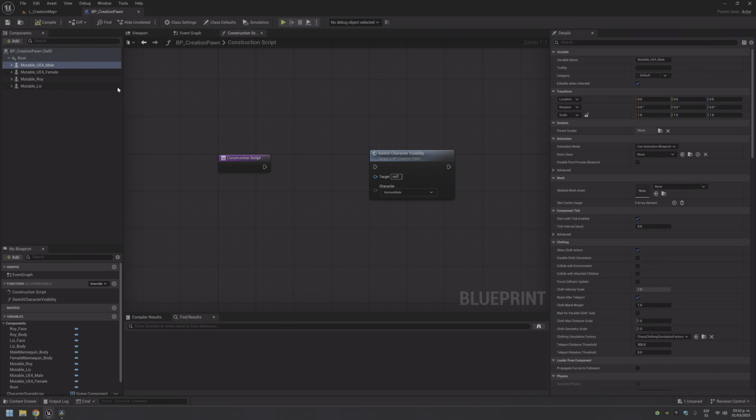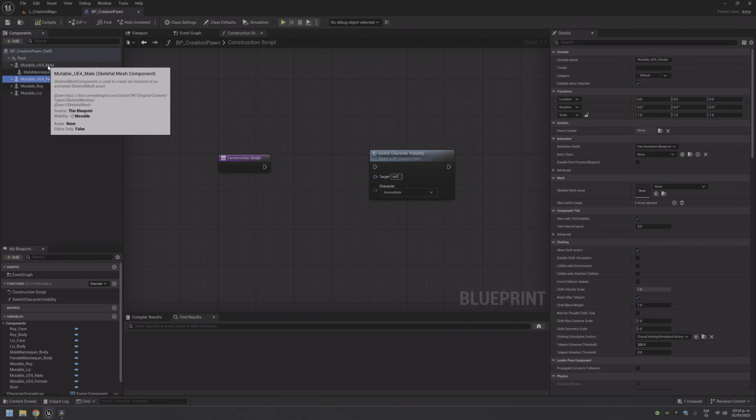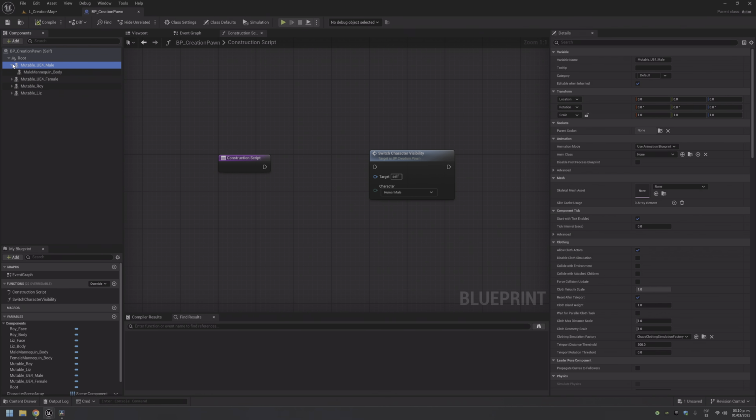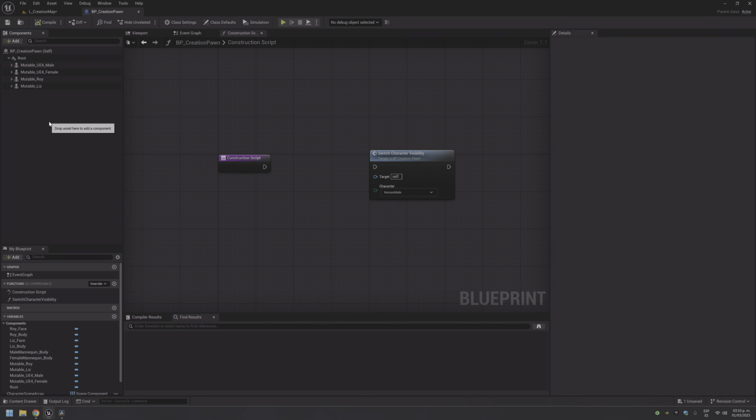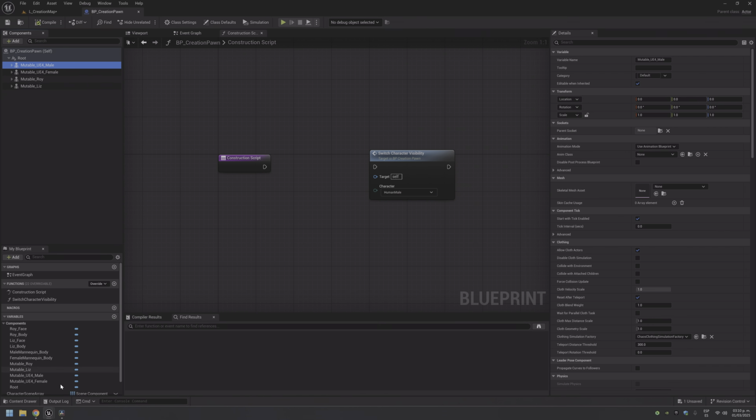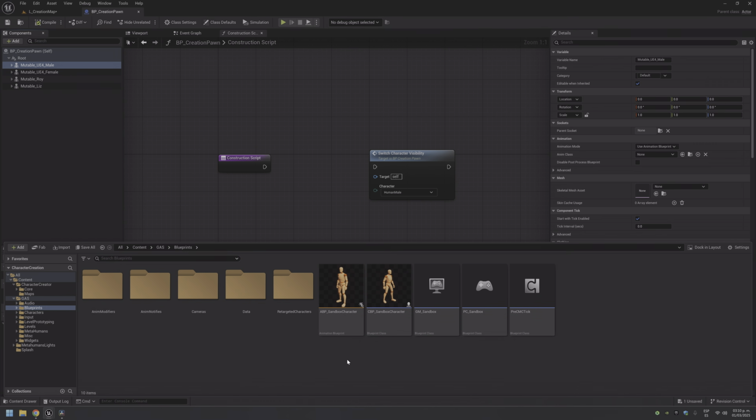Okay, for the first 4, these 4 right here, the ones which are higher in the hierarchy of meshes. The first one, we need to set the mesh that will be hidden later, and we will use for that this one.